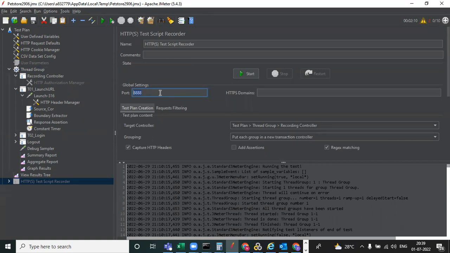Whatever port you give in the browser, in JMeter you also need to give the same port, whatever it may be. Okay, got it?